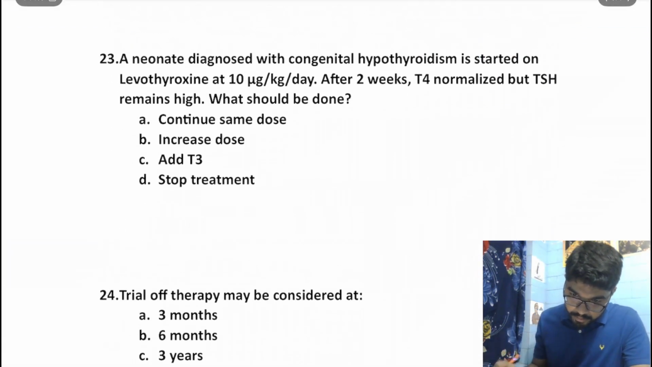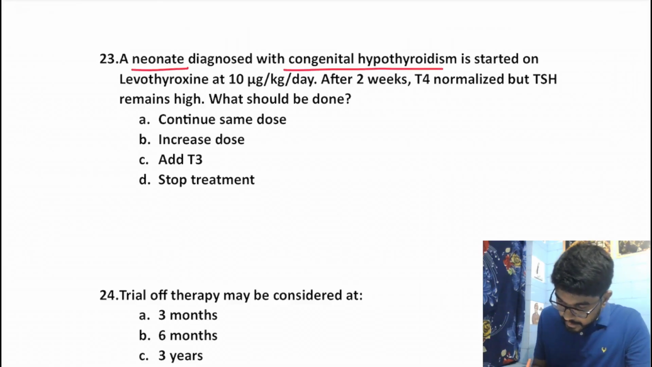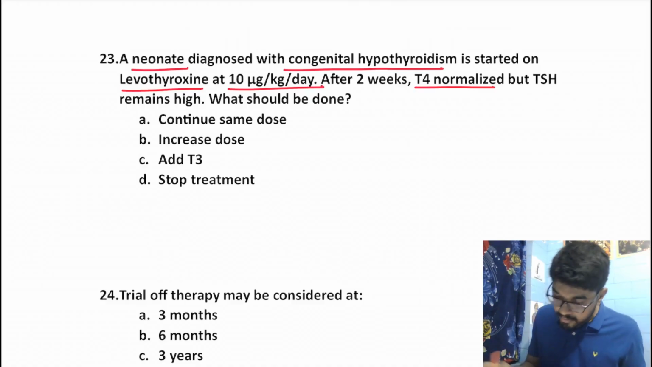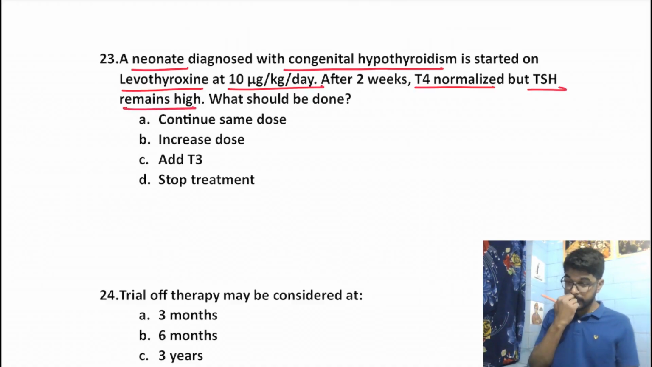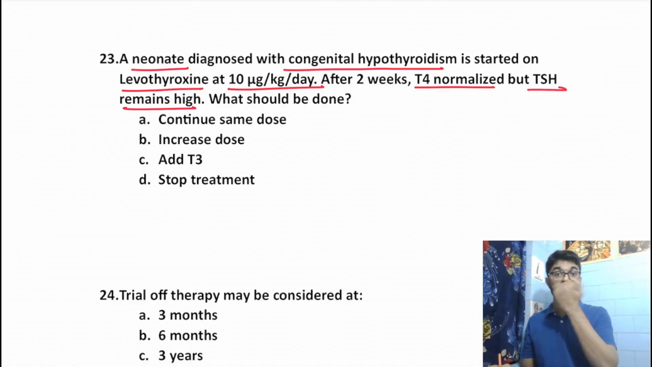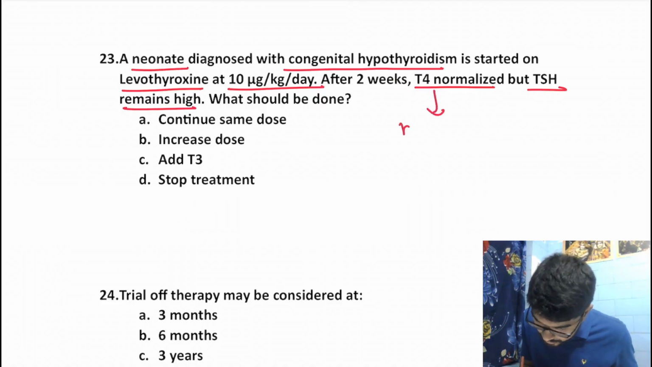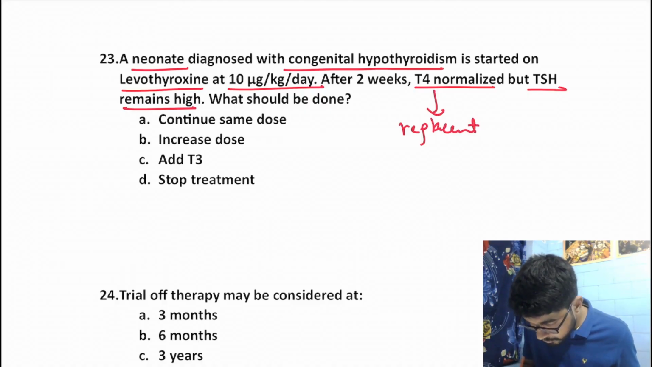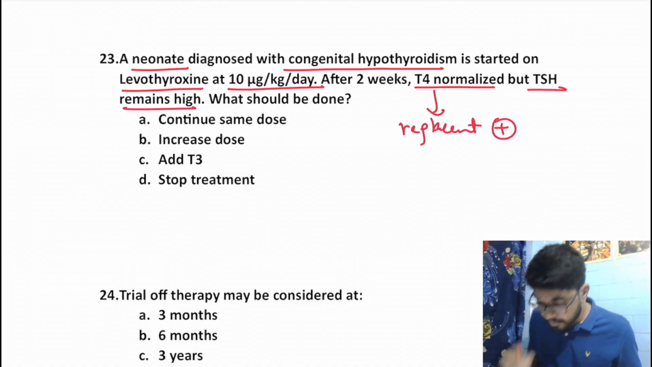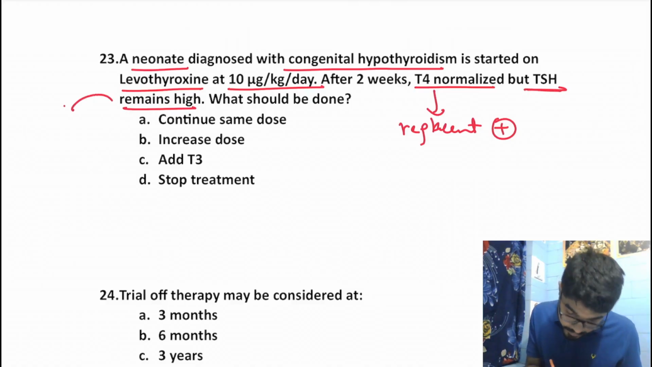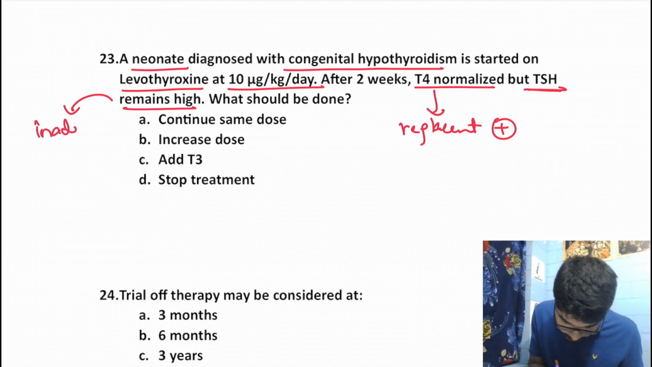A neonate is diagnosed with congenital hypothyroidism and is started on levothyroxine at the rate of 10 microgram per kg per day. After 2 weeks, T4 is normalized, but the TSH remains high. What should be done? See, when you are providing a levothyroxine supplement to a child with congenital hypothyroidism and you see a normal T4, this suggests that replacement is provided. Had the replacement not been provided, your T4 wouldn't have normalized. But high TSH suggests that the replacement that has been provided is inadequate.